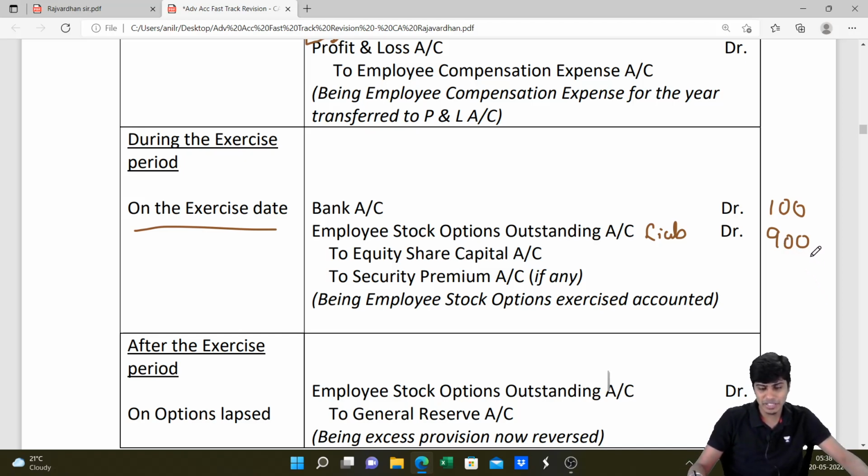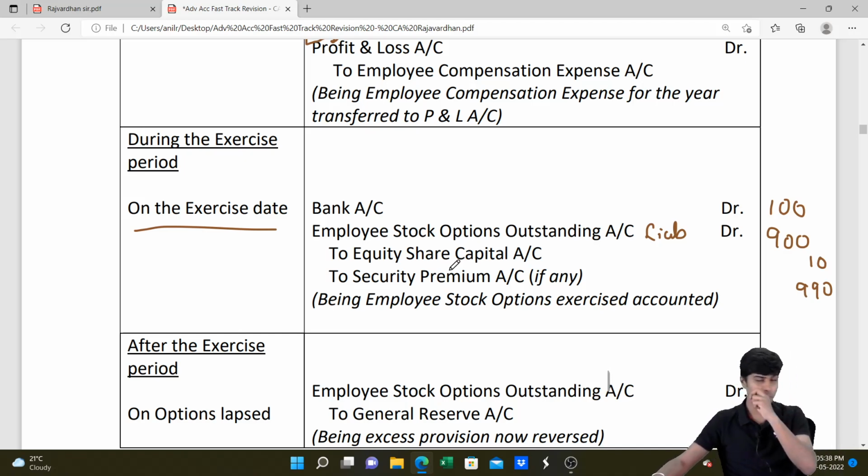Maybe share is of face value 10. The rest of the amount that you collected extra is securities premium, that you transfer to securities premium. Usually shares will be of 10 rupees or 1 rupee only. Entire money that's collected, a major part of the money will be towards securities premium, so you transfer so much money to securities premium.